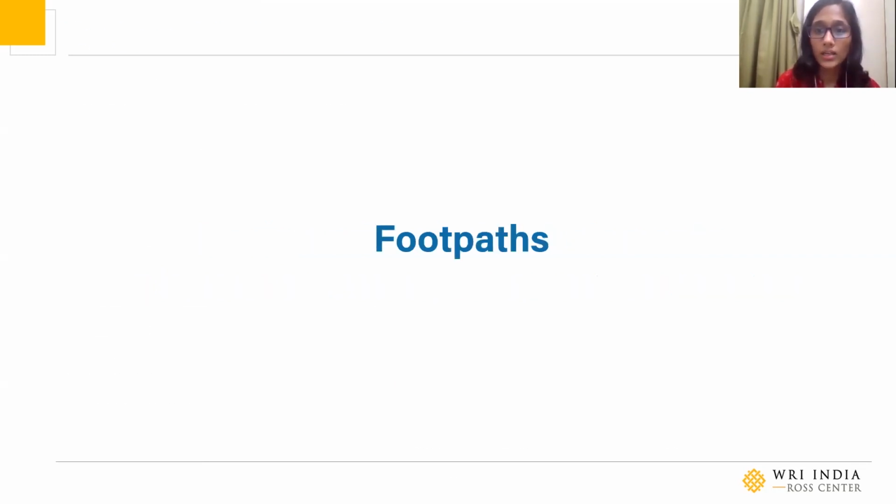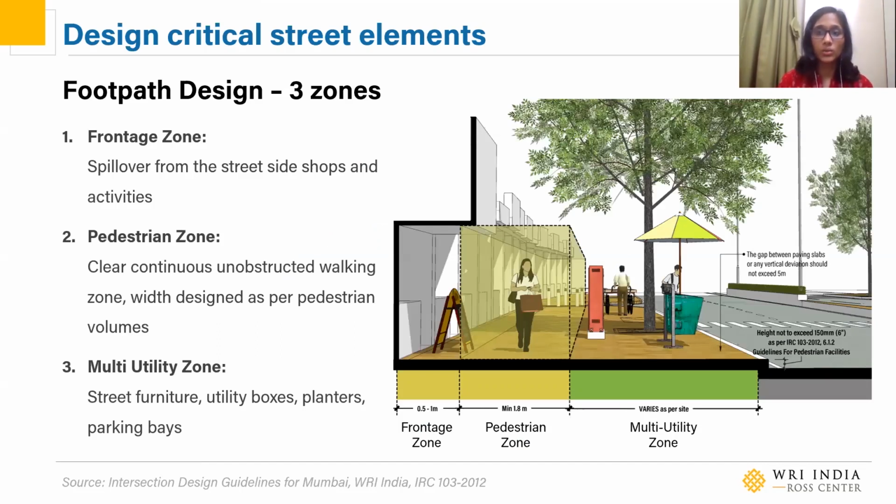First, we look at footpaths. Footpaths should be designed into 3 zones to accommodate all the street uses, right? So as you can see on the screen, you have a frontage zone, which takes care of the spillover from the street side shops and activities. There is a multi-utility zone, which is towards the curb side of the footpath, where utility boxes, street lights, trees, even on-street parking can be housed. And then most importantly, you have the central zone of the pedestrian zone, which should be a clear, unobstructed, continuous pathway for people to walk on. This zone is typically designed as per pedestrian volumes, but today, since we are in a post-COVID world, another aspect comes into play, which is considering physical distancing requirements.